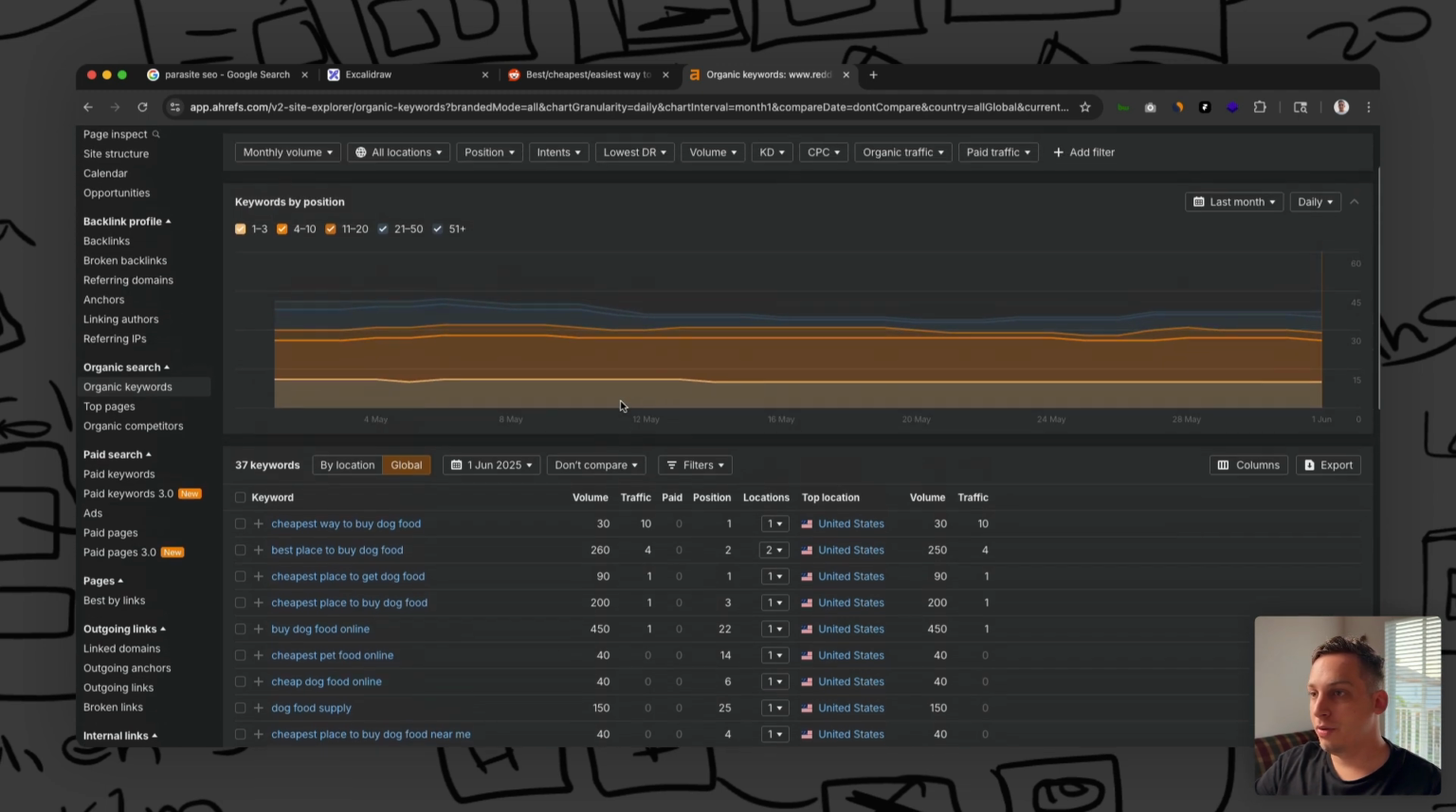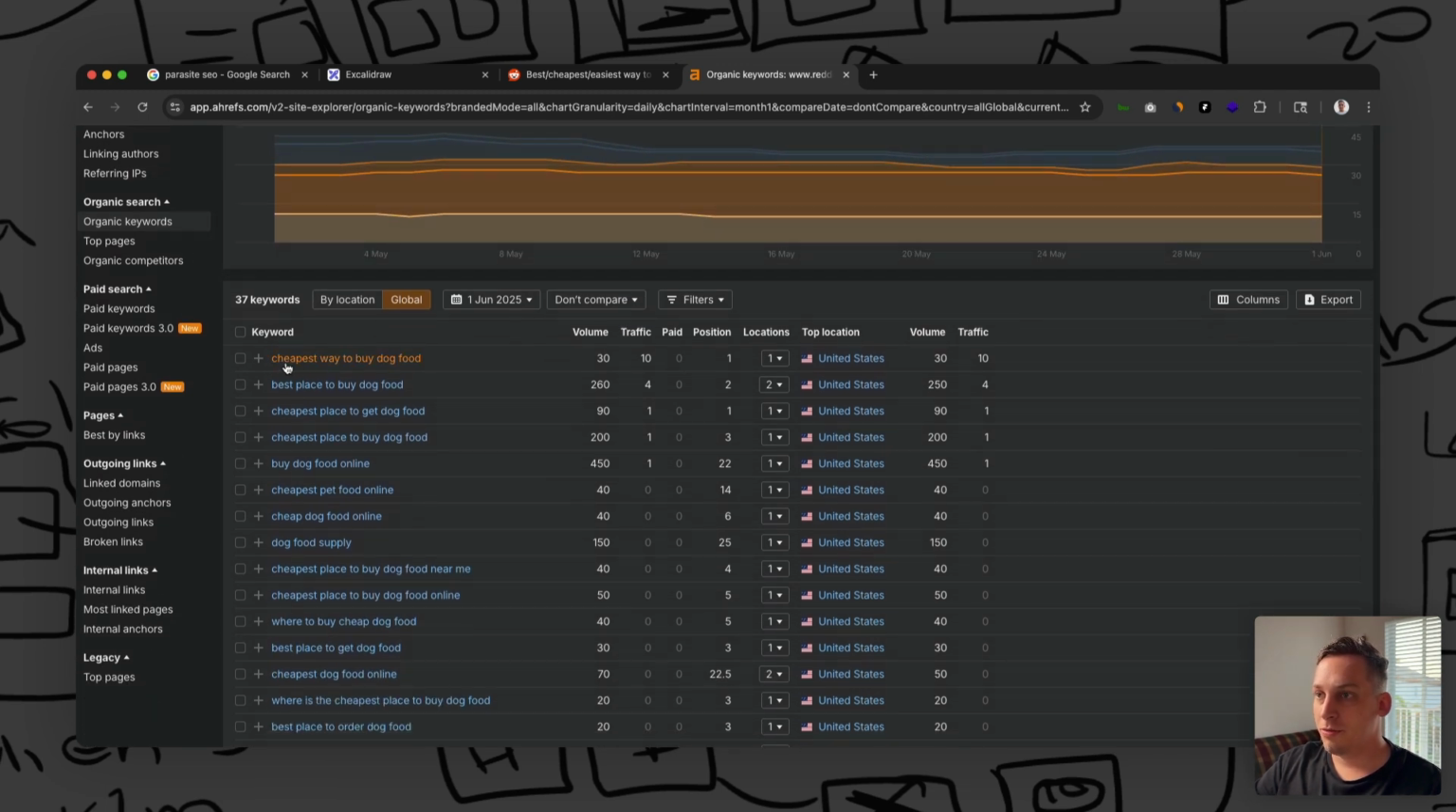And also, if you view their keywords, you see that we have cheapest way to buy dog food, we have cheapest place to get dog food, and they rank number 1 for this specific keyword, right? And for a new domain, it's pretty hard to rank first for a keyword, because your domain is quite new and no one's really going to discover your website.